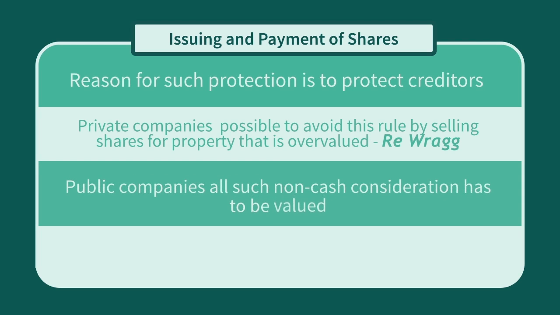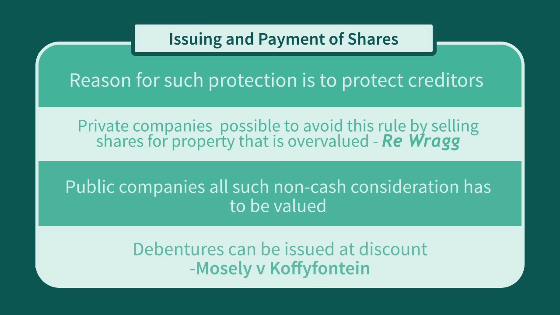In public companies, all such non-cash consideration has to be valued. It should also be noted that the above only applies to shares. Debentures may be issued at a discount. This is the case even when they are convertible into shares, as long as they do not carry an immediate right to conversion. See the case of Mosely v Cottee Fontaine Mines, 1904, for more information on this aspect.